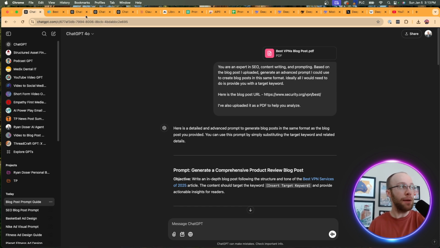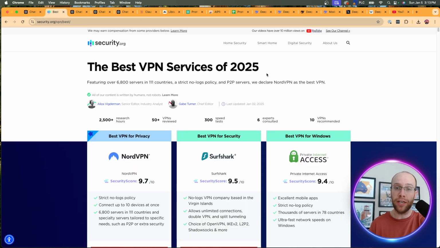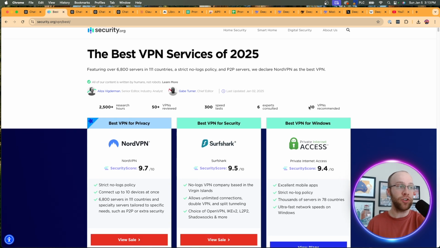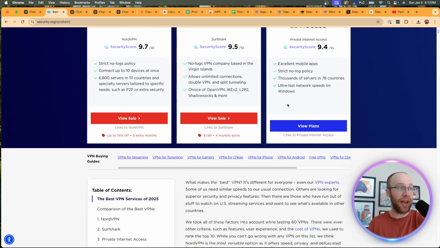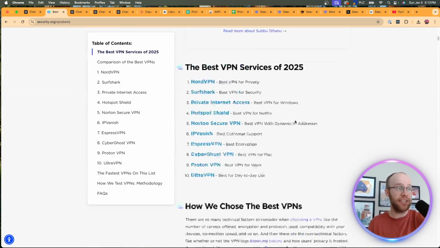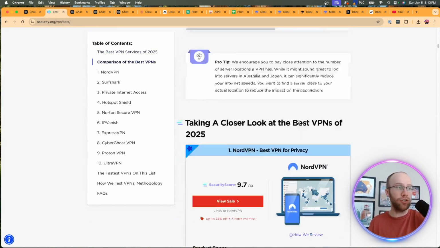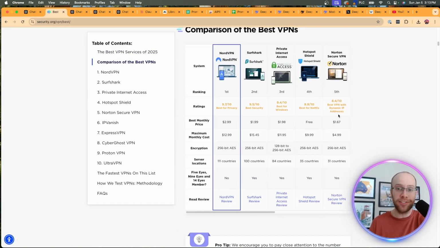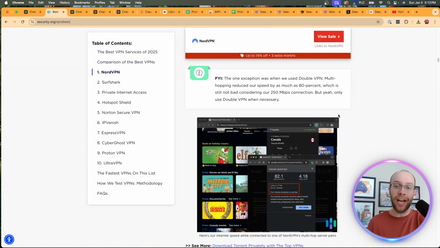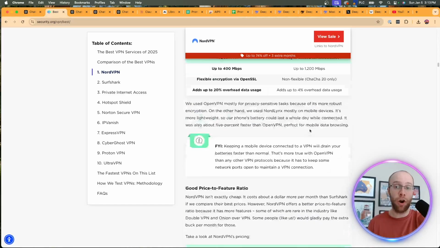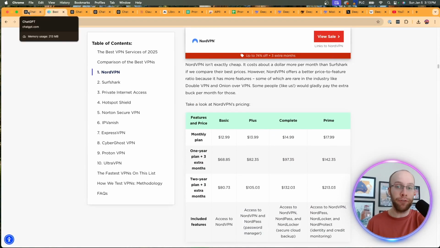So in this example here, let's say I'm trying to go after the keyword best VPNs on Google. Very lucrative affiliate keyword. And this article right here ranks number 1. I like their UI. I like how they have these banners here, the table of contents, the H2s, the structure, the images, the table, the comparison table, right? This just looks really, really good from an SEO perspective. And I want to see if AI can help me copy this and create a prompt to generate an article that looks like this in a different niche, of course.